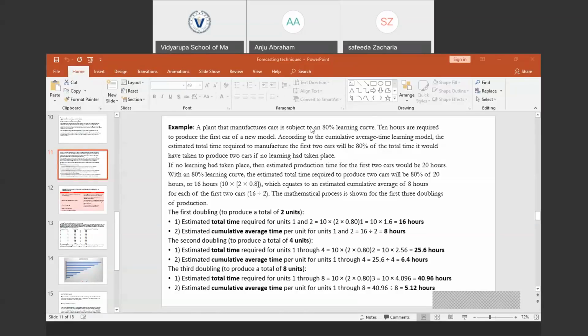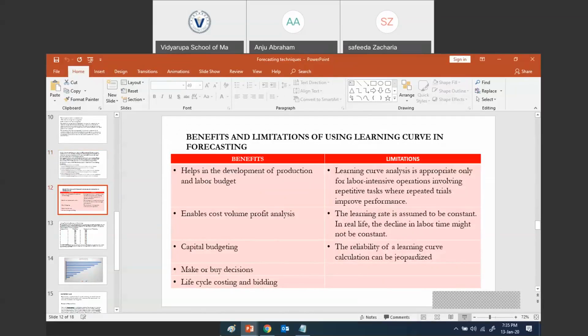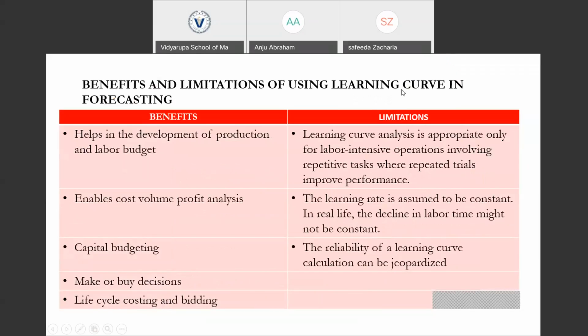So we just finished the topic learning curve. Next we are going to move to the benefits and limitations of the learning curve in forecasting, which is the topic that we are going to discuss now.